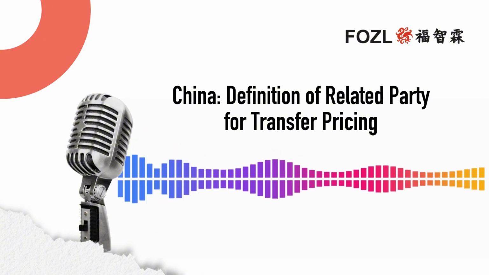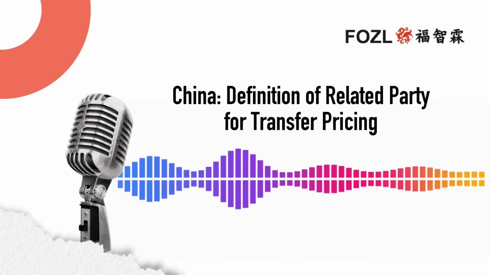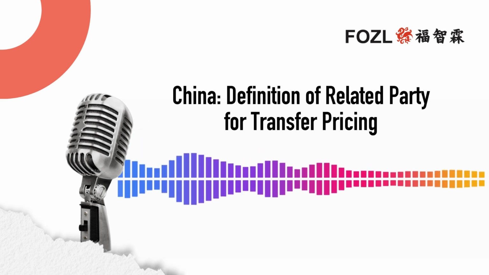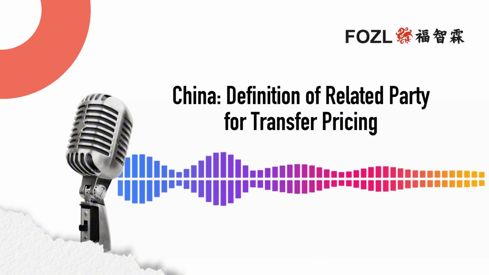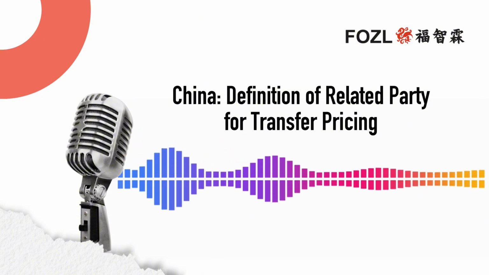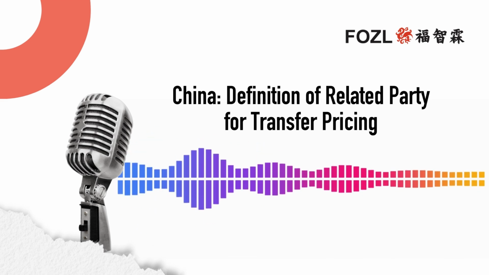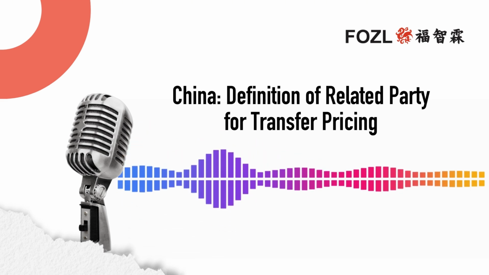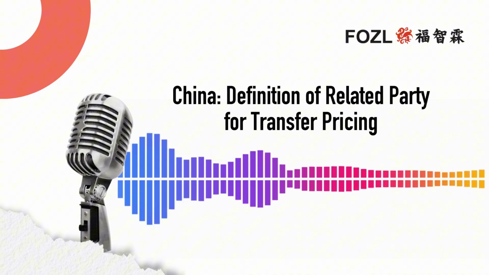Right. And the second condition in the law broadens the scope a little bit. It looks at direct or indirect control by a third party. So even if two entities don't directly control each other, they can still be considered related if they're both under the thumb of the same third entity. Okay, that makes sense. It's like if you've got two suppliers who seem independent, but they both answer to the same parent company. Right, exactly. Even if they don't really work with each other that much directly, it's that shared control that links them.